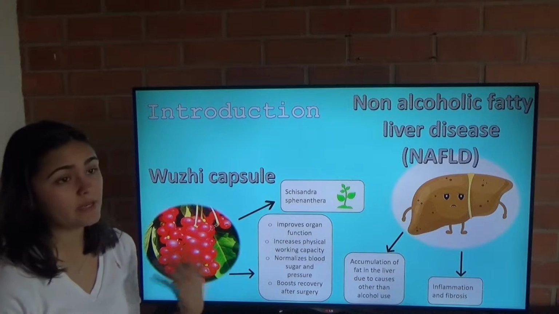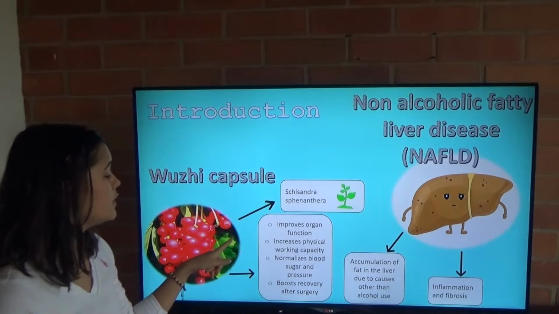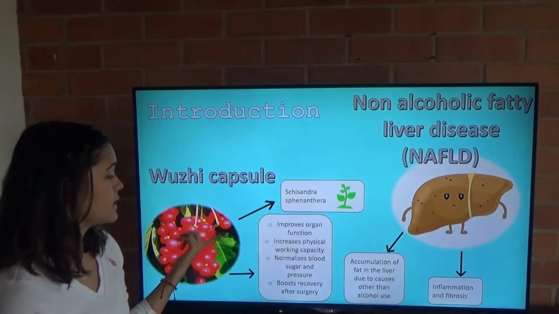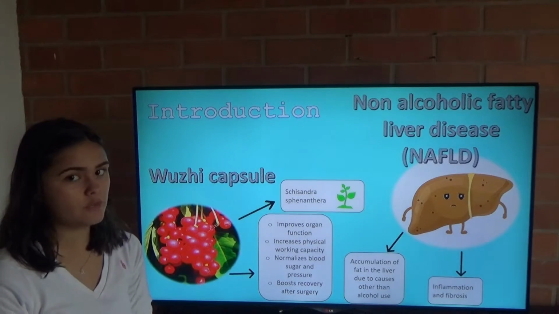This has been used as a medical herb due to its numerous pharmacological uses, such as improving organ function, increasing physical working capacity, normalizing blood and sugar pressure, and also boosting recovery after surgery.